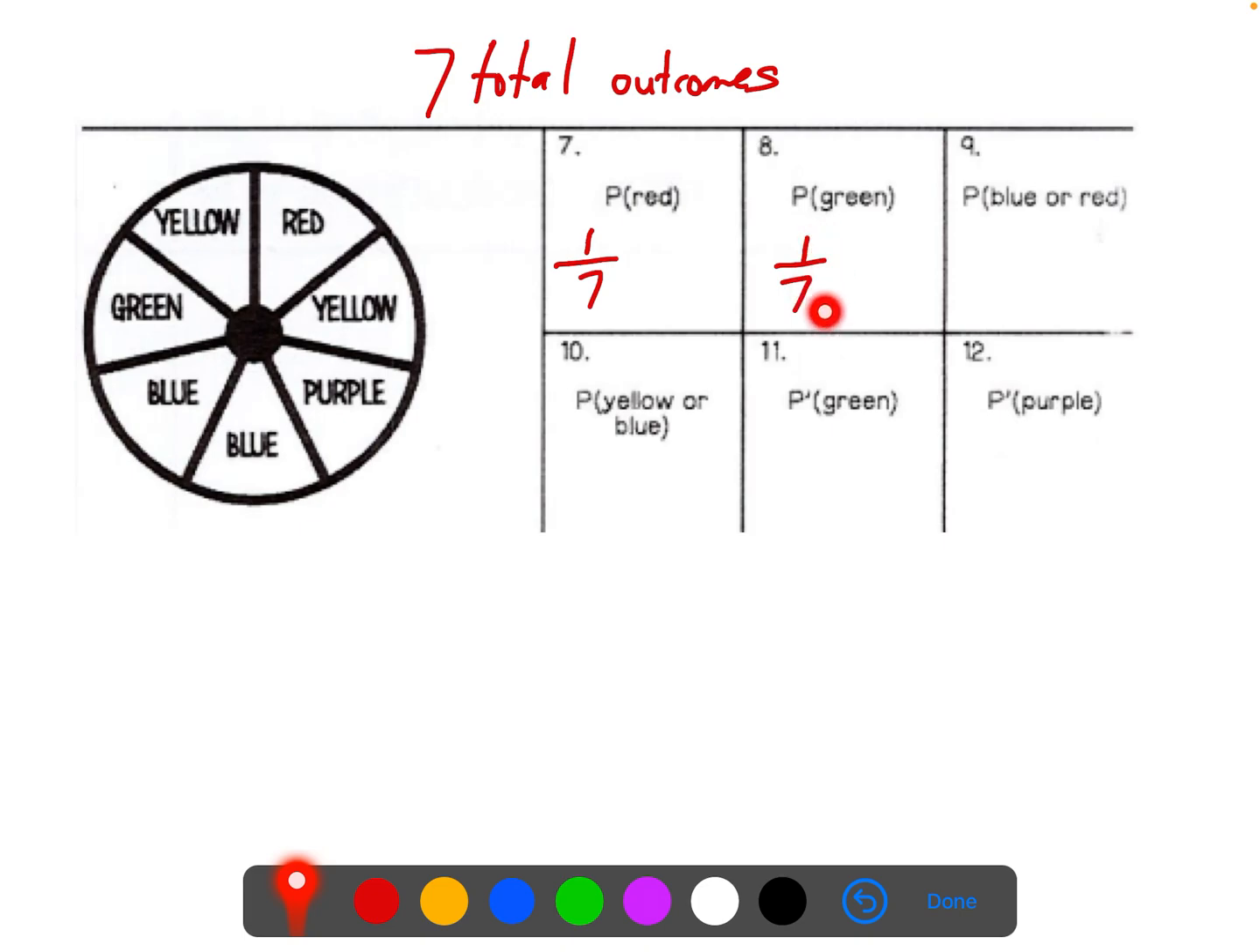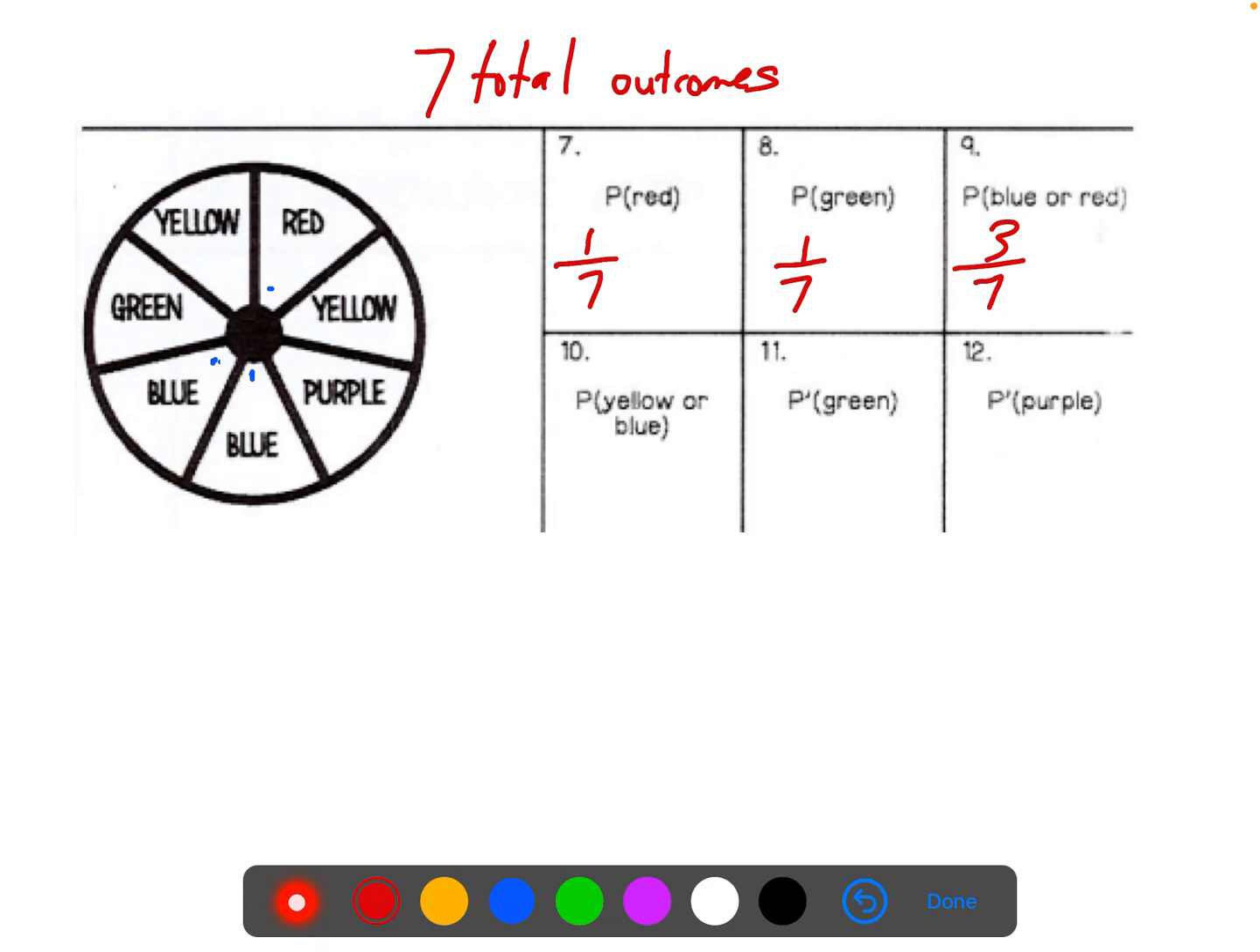The only other way we could show this probability would be to turn this into a percentage. And we do that by dividing it. 1 divided by 7 would give me a decimal that I could then turn into a percentage. All right, next it says the probability of blue or red. We have blue, blue, red. So that's 3 of the 7 outcomes.